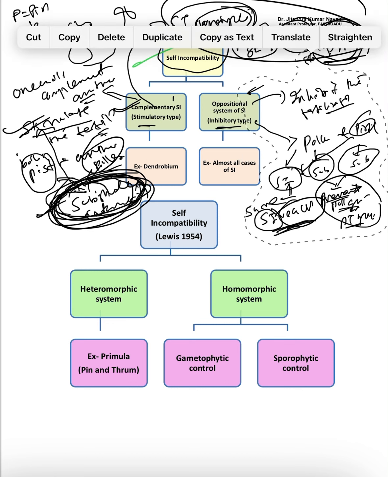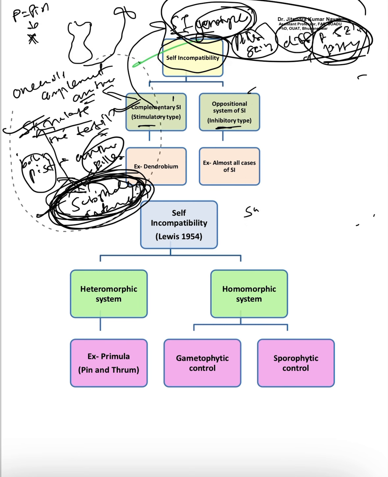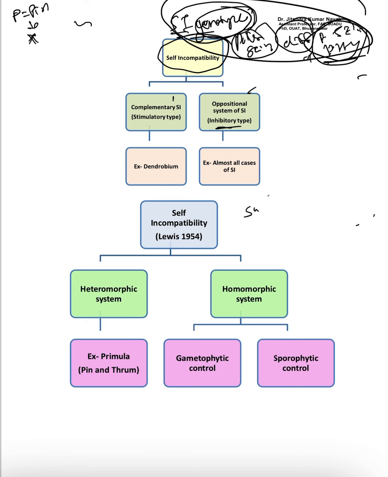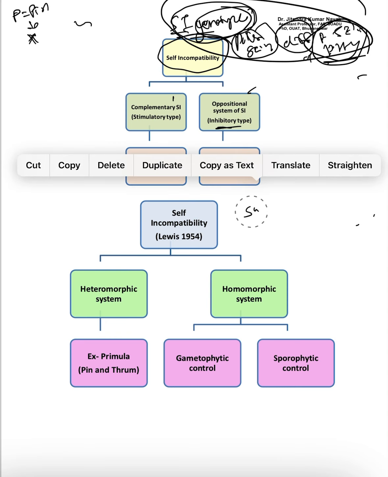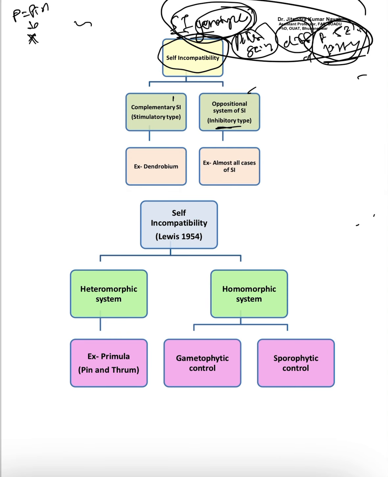Either there will be a similar type of SI genotype, or we can say the substance will be released from pollen and pistil. If similar, then there will be prevention.